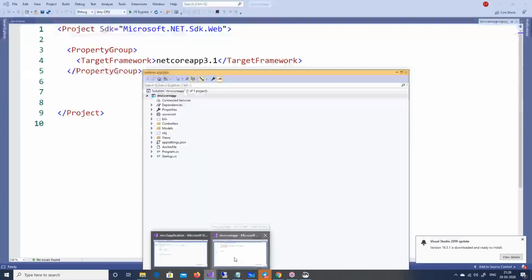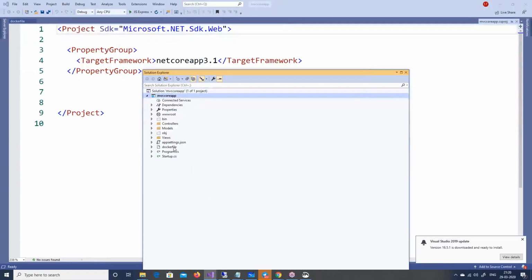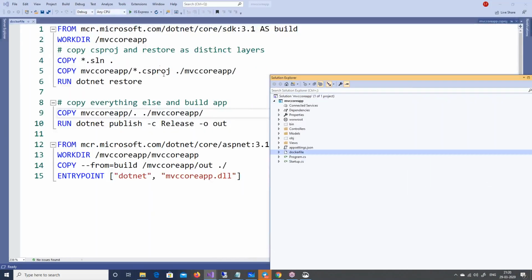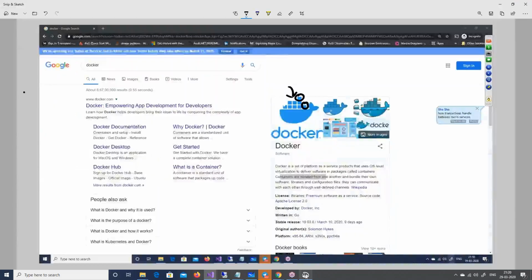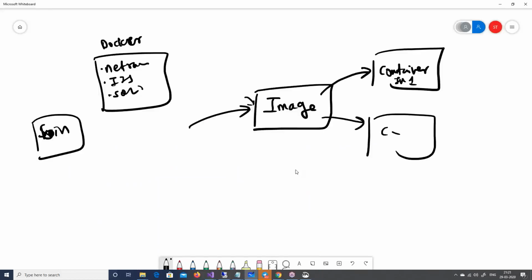So what we do is we create a file here. I'll just show you an example of the Docker file also. You can see this Docker file out here. I will go through the syntax, but this Docker file has all those entries saying what has to be installed.